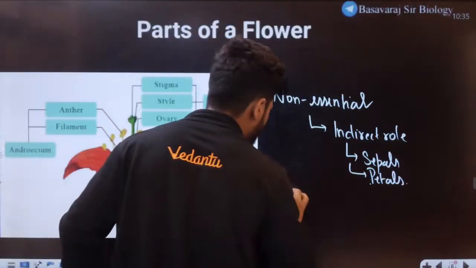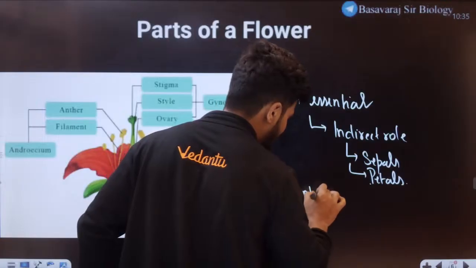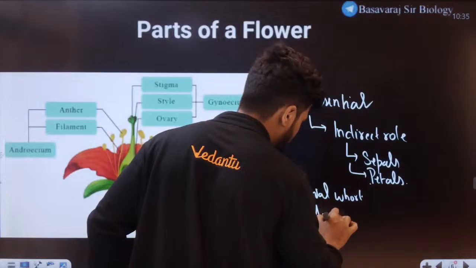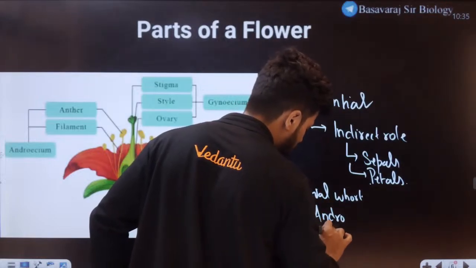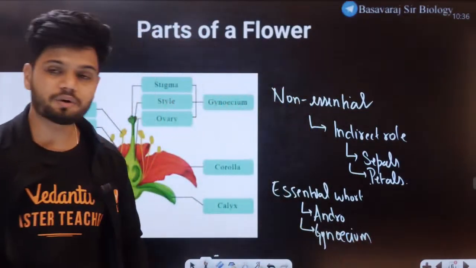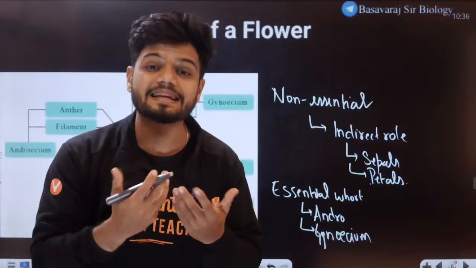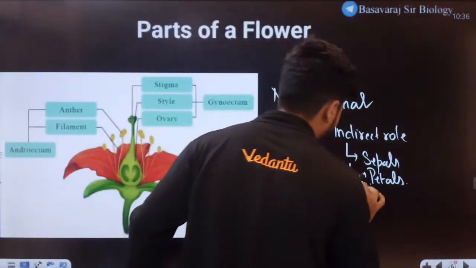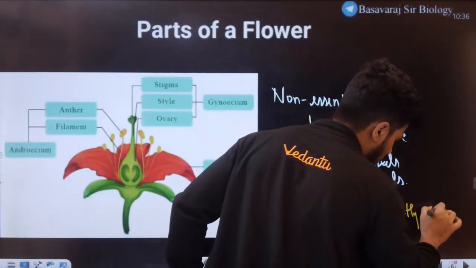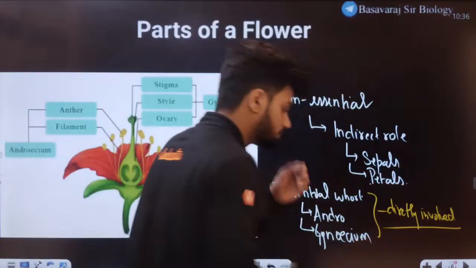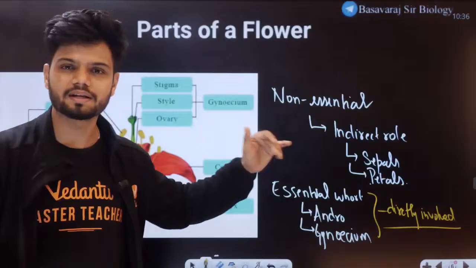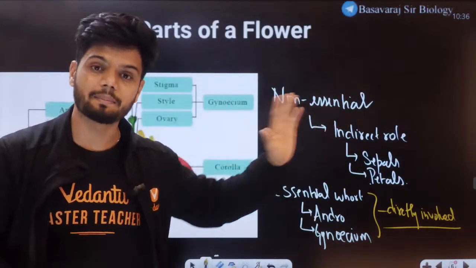Then there is something called essential whorls. This is basically the androecium and the gynoecium. Why are they called essential? Because they are directly involved in reproduction. That's all. Because the stamen can produce pollen grains, not the gametes, pollen grains, which produce the male gametes later on.